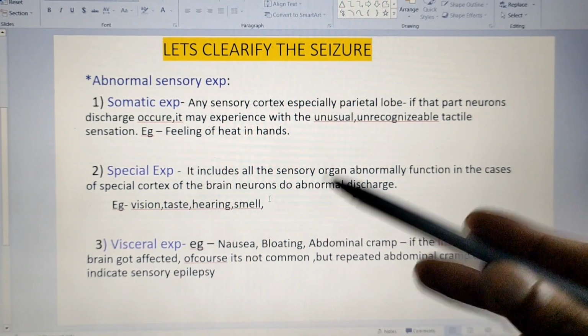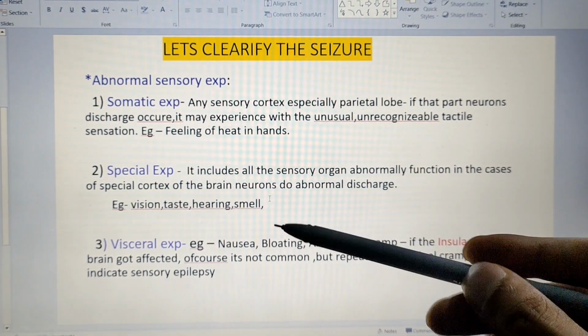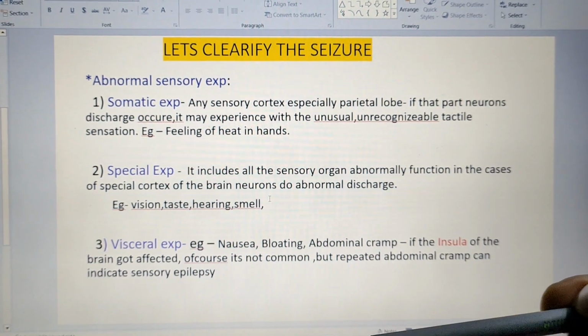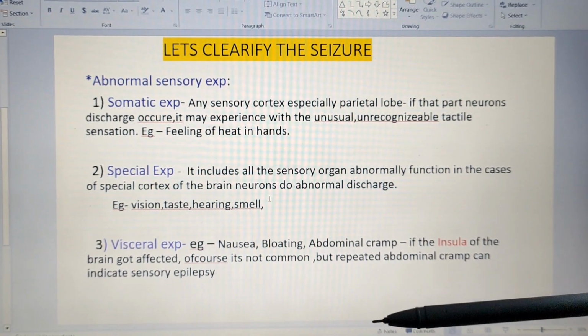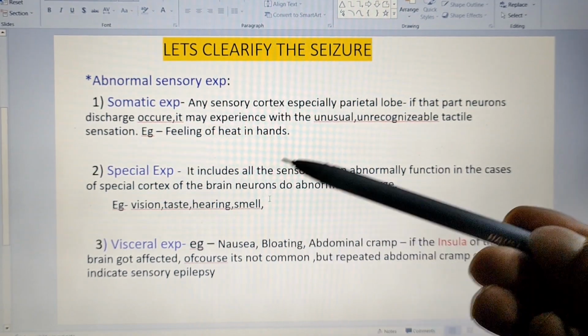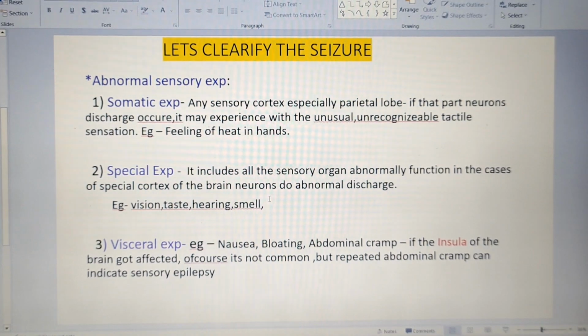abnormal special sense changes. It means the patient can experience some sweetness in the mouth. The patient will complain to you, I am having some sweet sensation in my mouth. I can smell something which is not there. I can smell something bad. I can smell a breeze or a good smell which is not there.